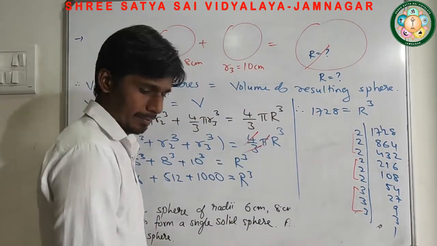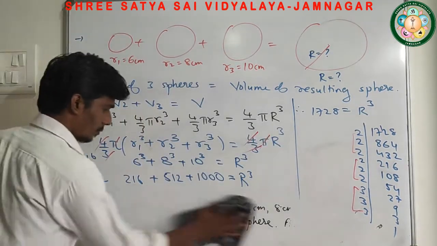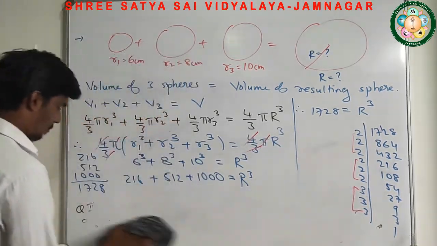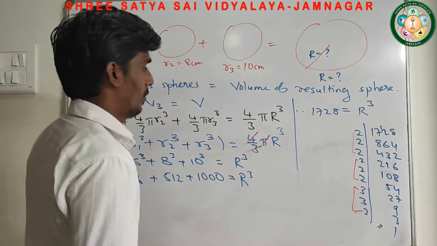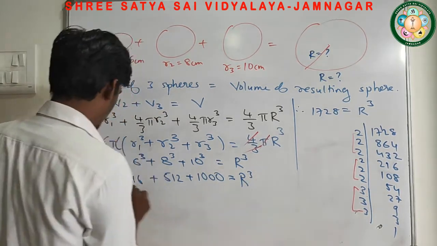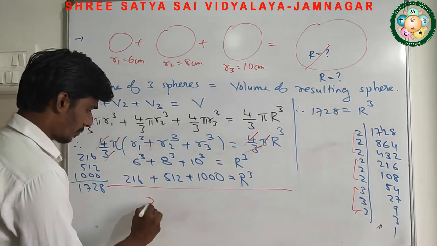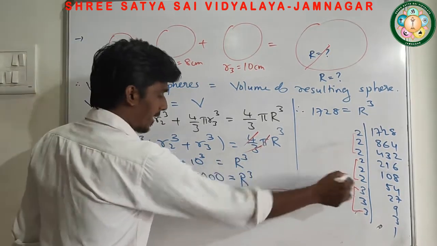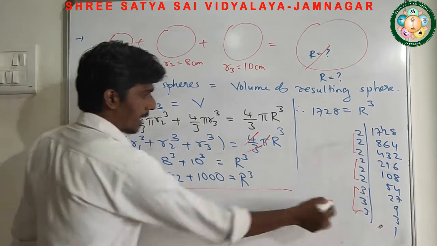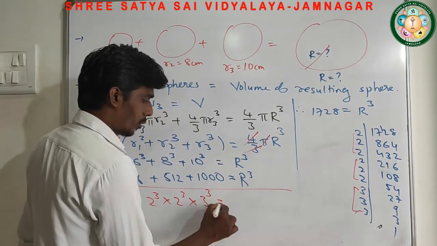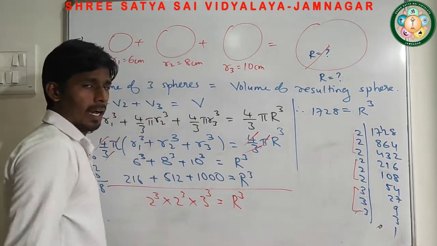So I can say that it's 2 cube, again 2 cube, and this is 3 cube equals R cube.